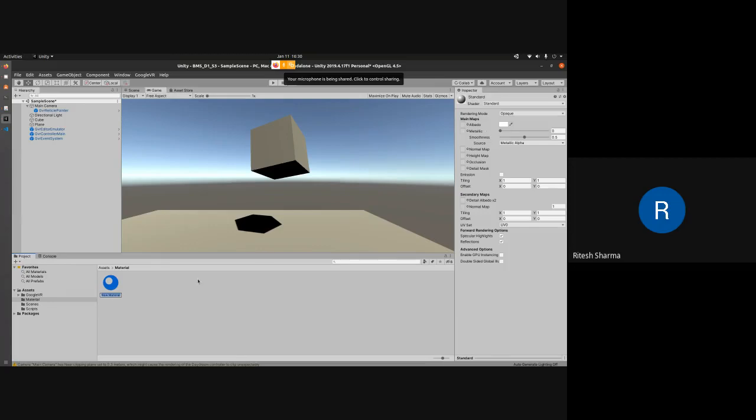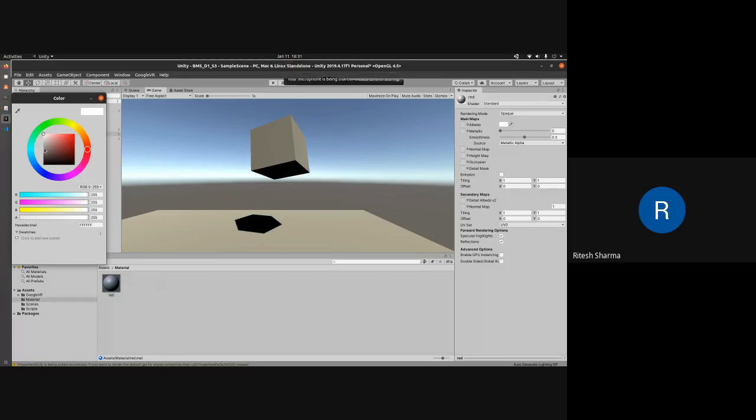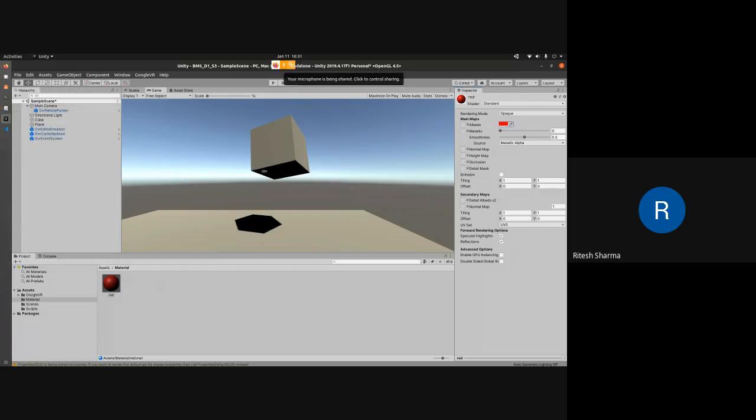For example, I'll just name this material red. I want this particular object to be red. So I go to the inspector window. When I click on the material, I go to the inspector window, and then I click OK. What color do I want? Say I want pure red color here. I'll click on that and close this window.